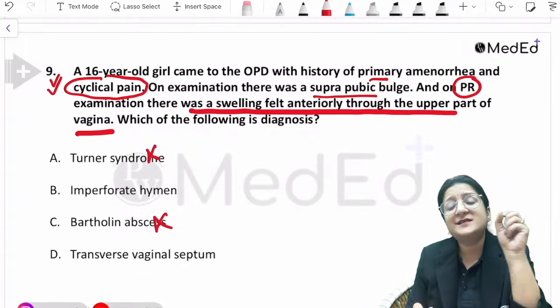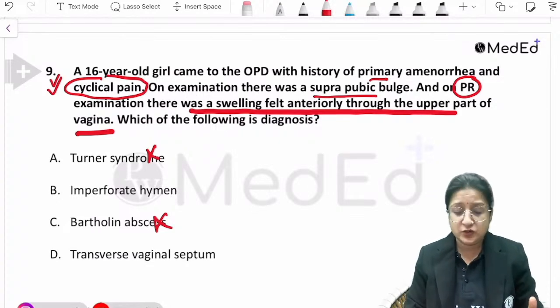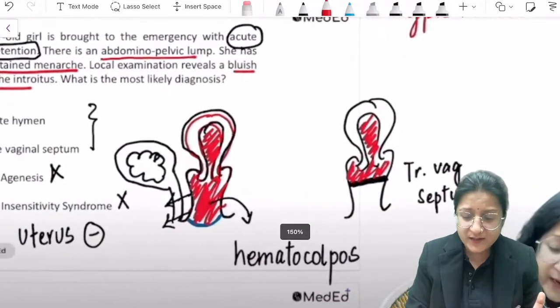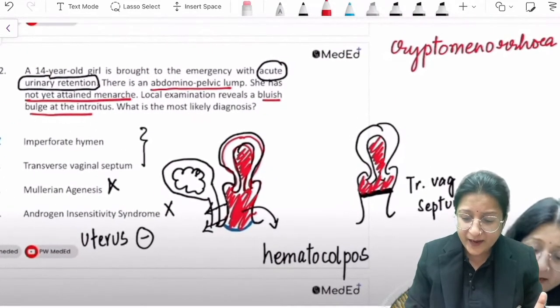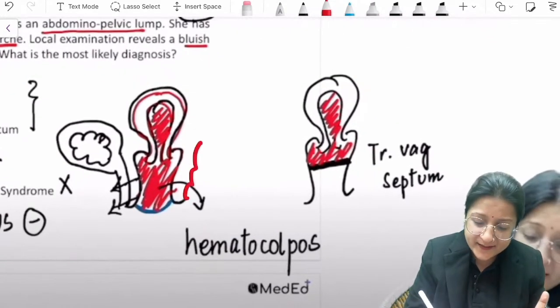So we had discussed in great detail. I had taken all the pains to teach you all the permutation combinations of primary amenorrhea. So let's have a look at this image. Similar question I had discussed with the primary amenorrhea of cryptomenorrhea. So if you're doing a per rectal examination, okay, if you are putting your fingers here and doing a per rectal